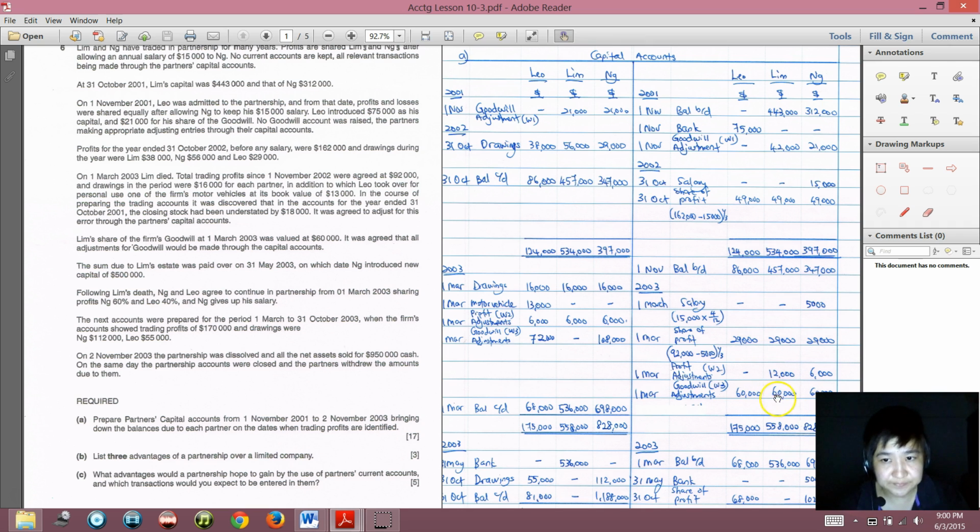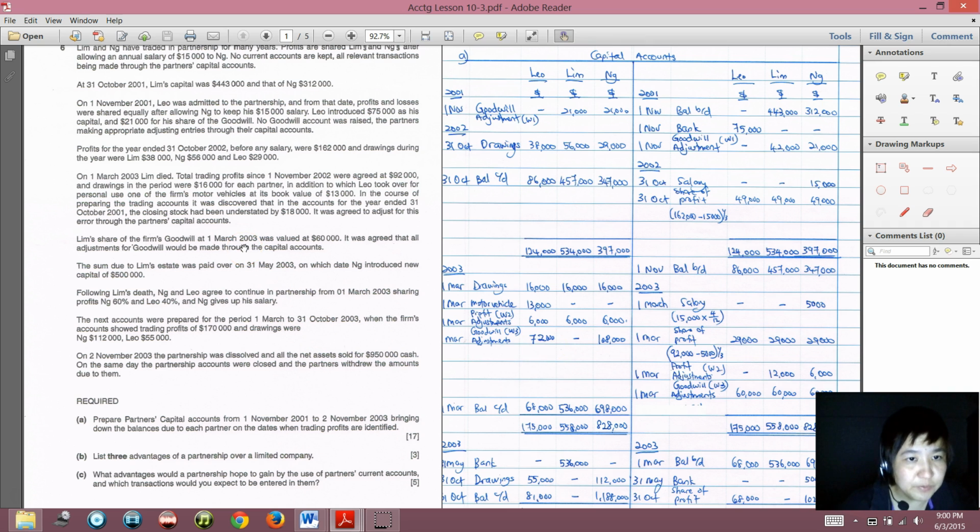Old profit sharing ratio for 1 March 2003. You see, now the partnership structure changes on 1 March 2003. So Lim, Leo, and Ng are considered all the old partners at 1 March 2003. Credited to all the old partners in the old profit sharing ratio, which is equally, and debited to all the new and ongoing partners at the new profit sharing ratio.